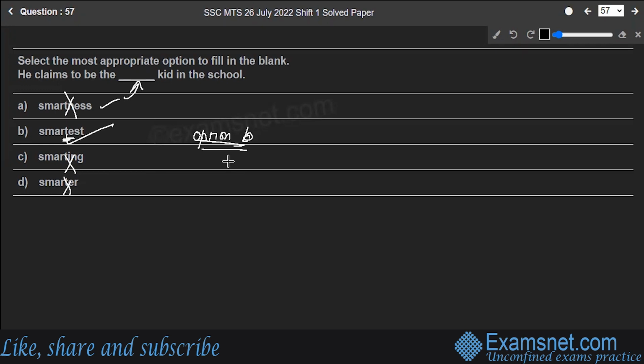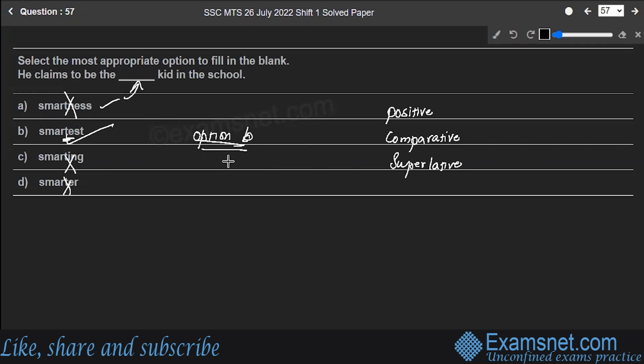The word smartest is a superlative degree. The boy talked about the whole school, so the correct answer is the smartest. You see, if I'm talking about the degree, there are three types of degree: positive degree, comparative degree, and superlative degree.